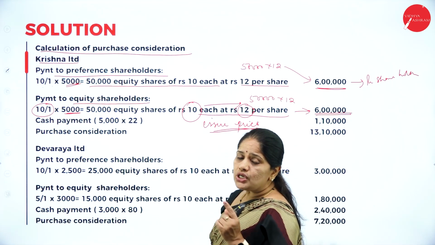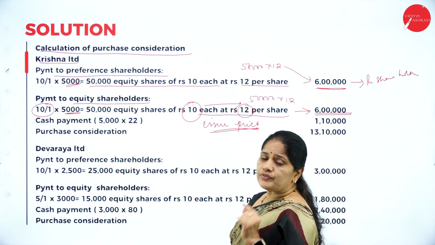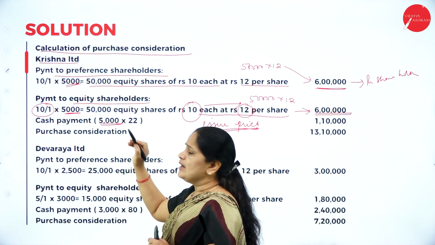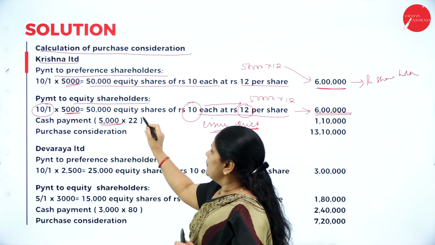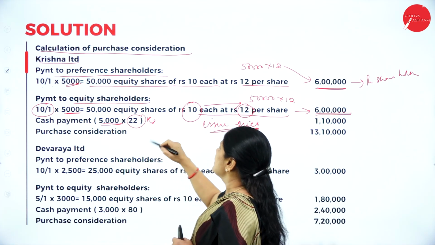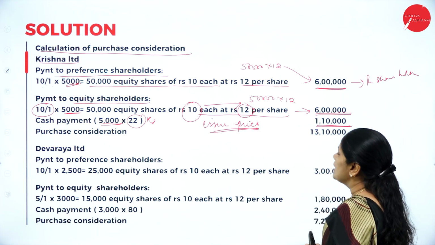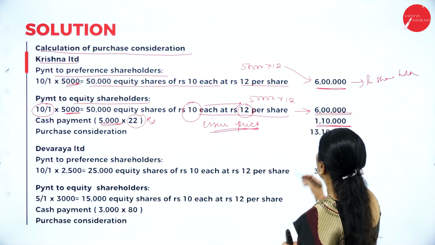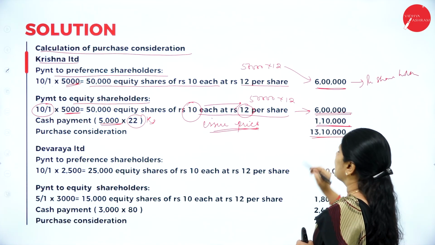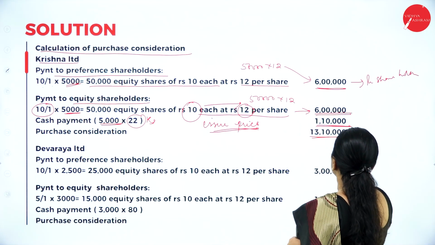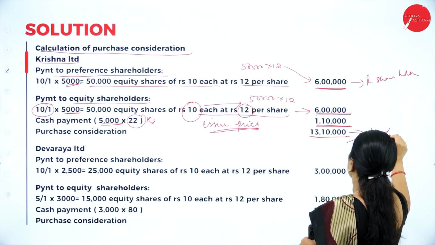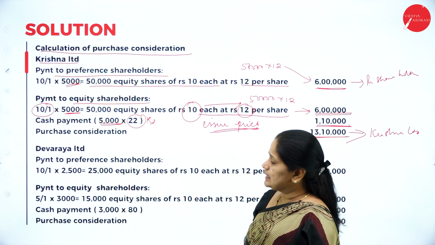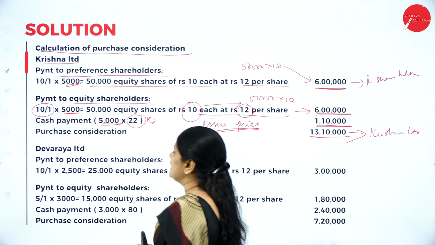Then, next they have also told that they are making cash payment of 22 rupees for every equity share. Now, how many equity shares are there? 5,000. So, 5,000 into 22 rupees comes up to 1,10,000. So, the purchase consideration, when you add all this, becomes 13,10,000. So, this is the purchase consideration paid to Krishna Limited. Then, next is the Devaraya Limited.